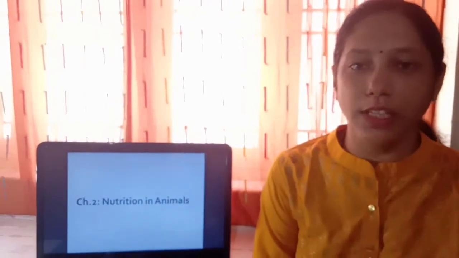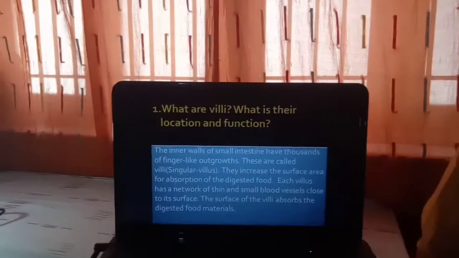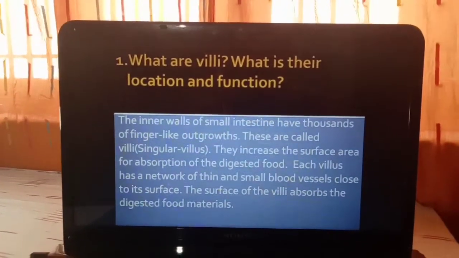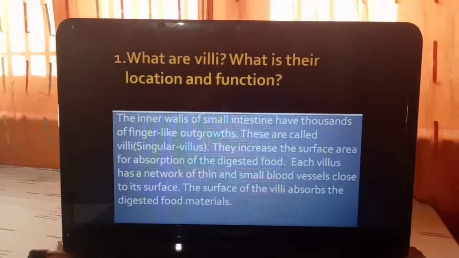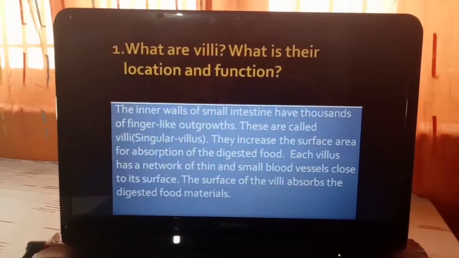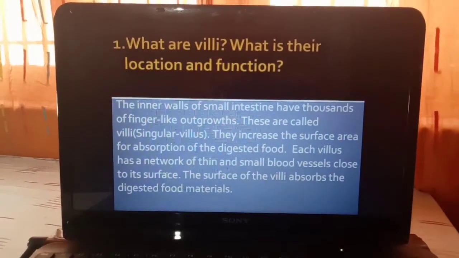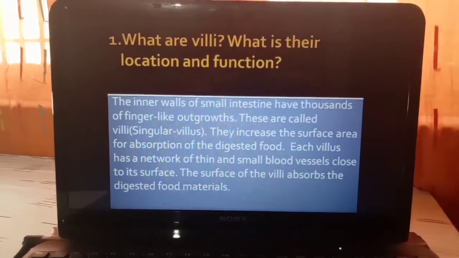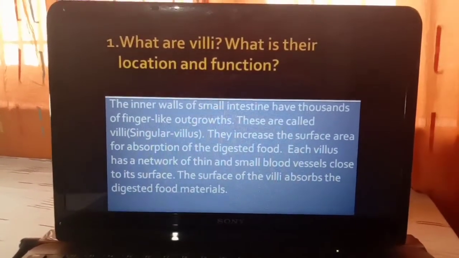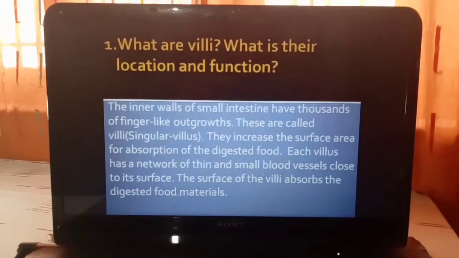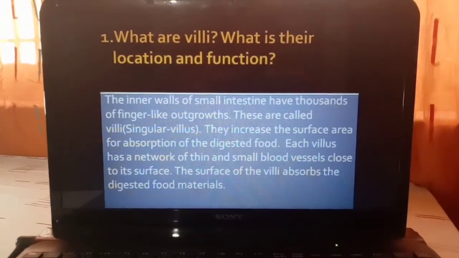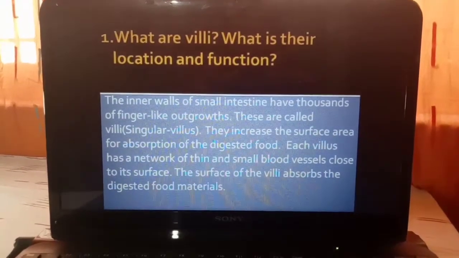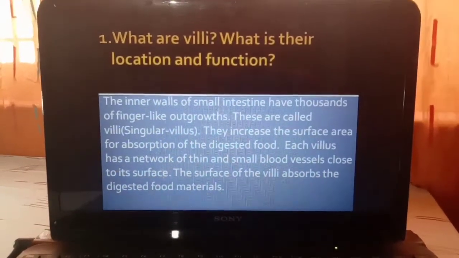The first question is, what are villi? What is their location and function? The answer is, the inner walls of small intestine have thousands of finger-like outgrowths. These are called villi, singular villus. They increase the surface area for absorption of the digested food. Each villus has a network of thin and small blood vessels close to its surface. The surface of the villi absorbs the digested food materials.